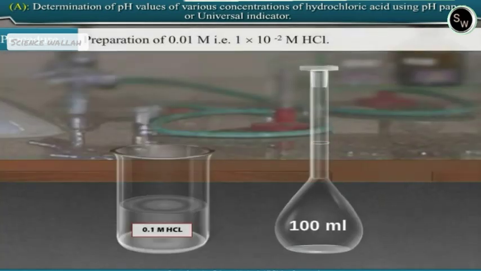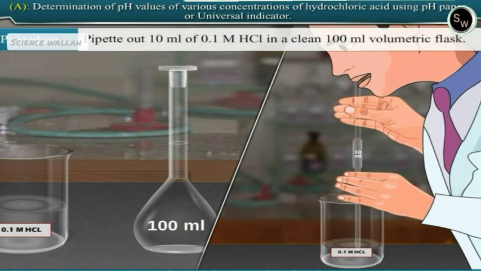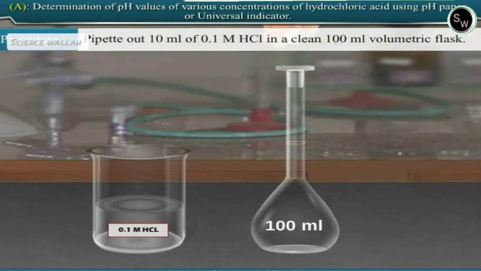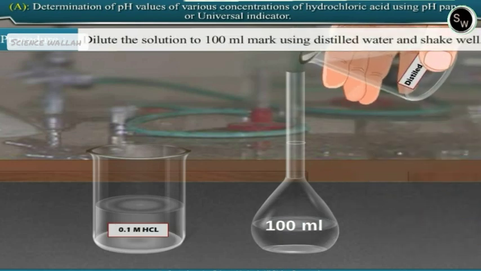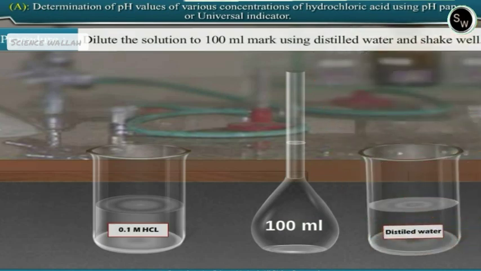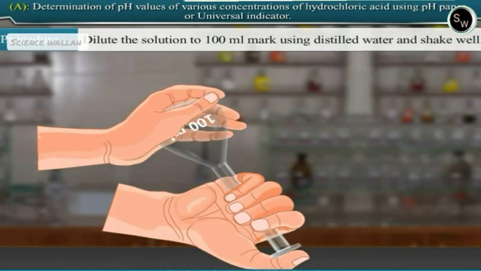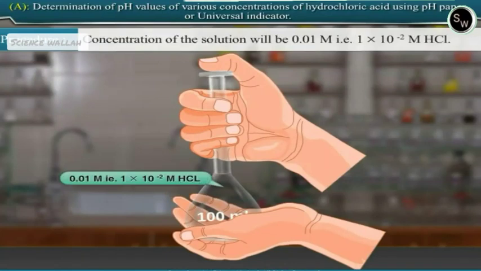Preparation of 0.01 molar, that is 1 multiplied by 10 raised to minus 2 molar hydrochloric acid. Pipette out 10 ml of 0.1 molar hydrochloric acid solution in a clean 100 ml volumetric flask. Dilute the solution to 100 ml mark using distilled water and shake well. Concentration of the solution will be 0.01 molar, that is 1 multiplied by 10 raised to minus 2 molar hydrochloric acid.